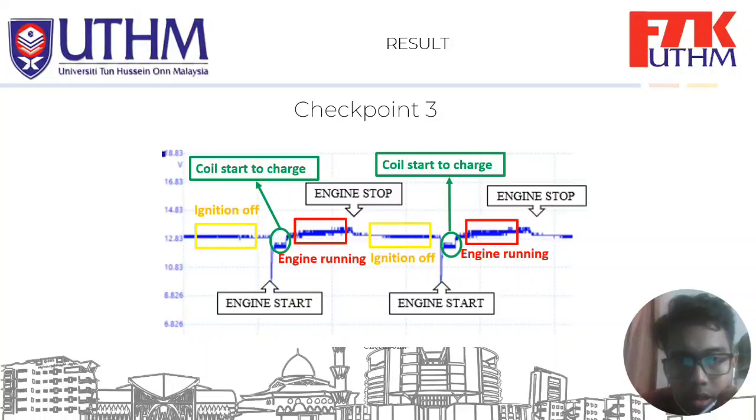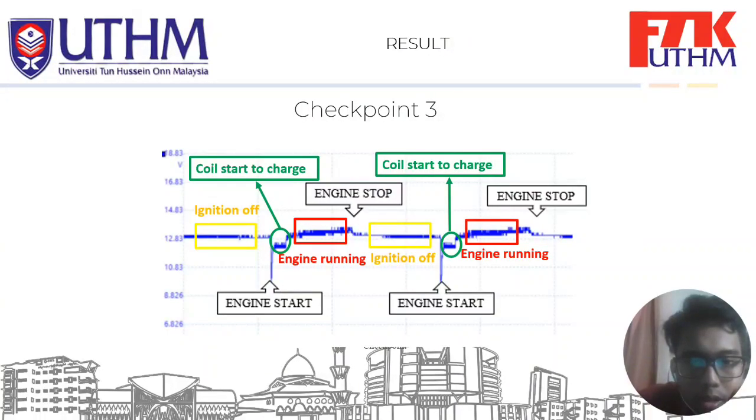Okay, this result is from the PicoScope test. We take the reading for the battery voltage drop from the PicoScope. From the ignition off, we had the reading of 12.83 volt. Okay, from that the battery voltage dropped to 9 volt, because the battery voltage had to power up the coil to start the engine.